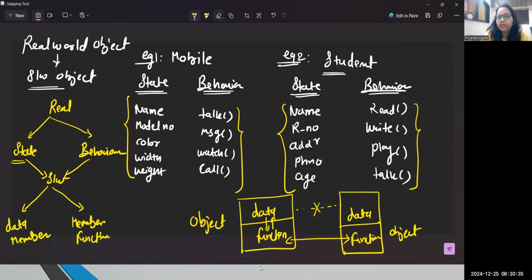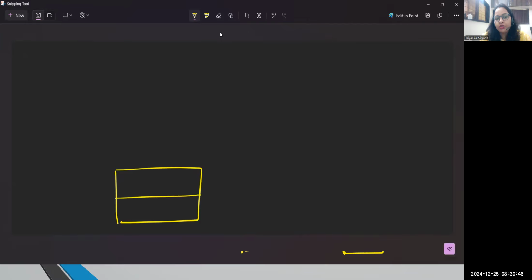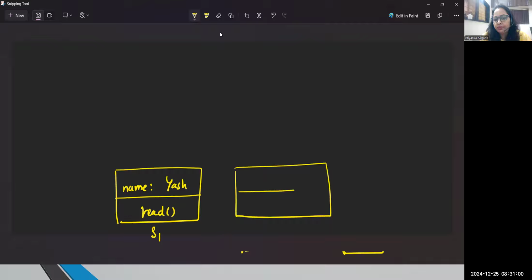Okay. Now guys, when it comes to the class, let's understand what a class is. Consider I'm having two students' data. This is my student one object. Let's say for student one, I'm writing name is equal to Yesh, and this student is able to do read functionality. I'm having another student object, let's say name is Kiran, and Kiran is also able to do read functionality. This is student two. So a group of similar type of objects we can represent in the